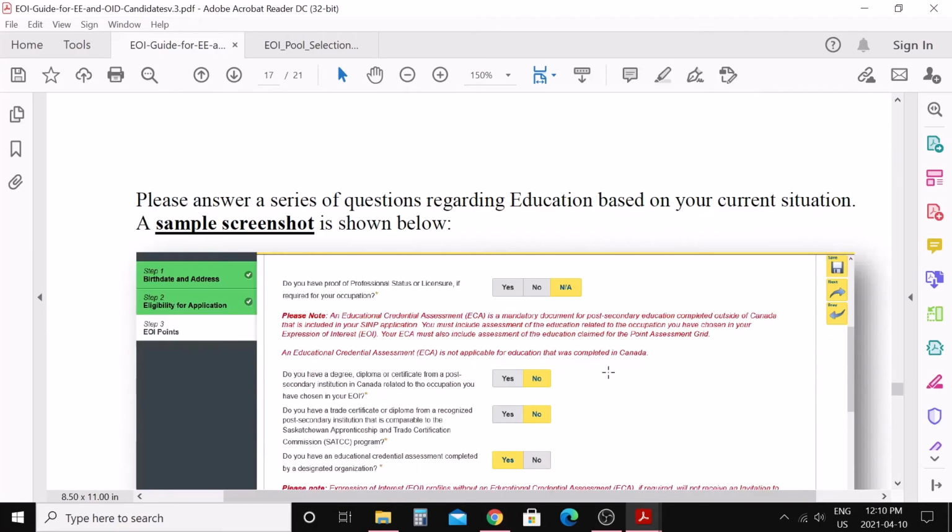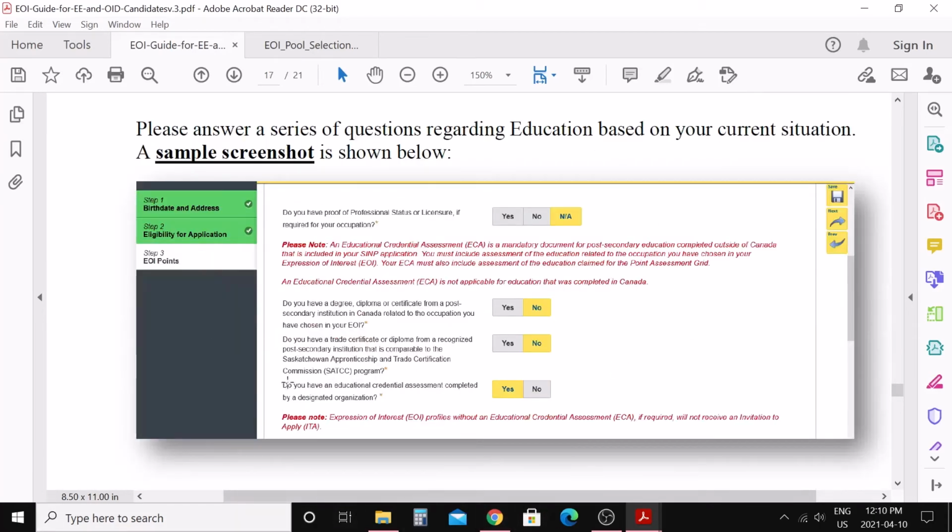Next is a screenshot of how it will look when you answer your questions. In this section it is asking again about your profession. We said not regulated. And do you have any diploma or certificate from a Canadian institute? No. Do you have any trade, apprenticeship, or license from any SATCC program? We said no.